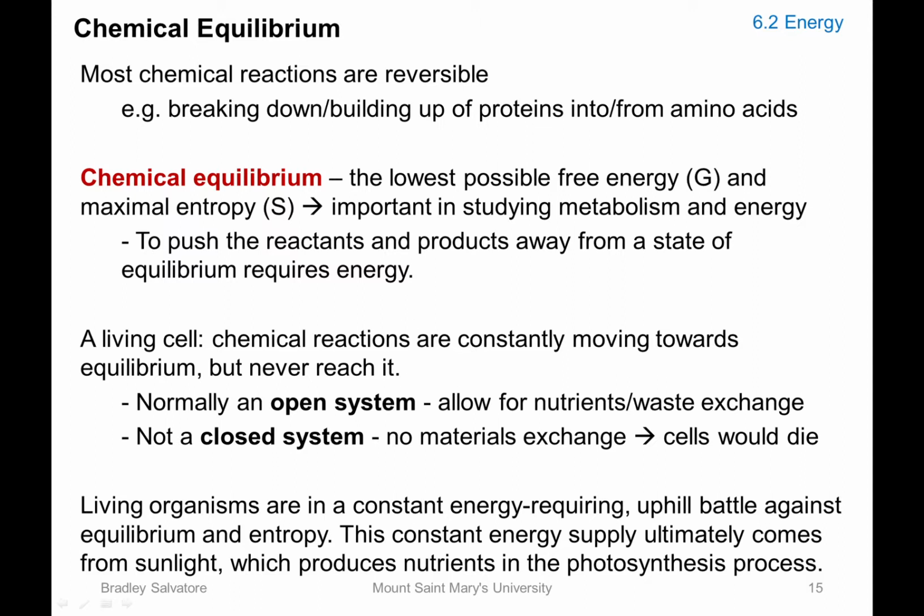And all of this energy that is required for powering our cells to keep us alive is actually coming from the sun. And plants are very important. Remember in 6.1, we said that the most productive and important biological reaction is photosynthesis, in which plants convert sunlight energy into chemical energy in the form of sugar that we can use in order to drive our cellular respiration and survive and grow as human beings.